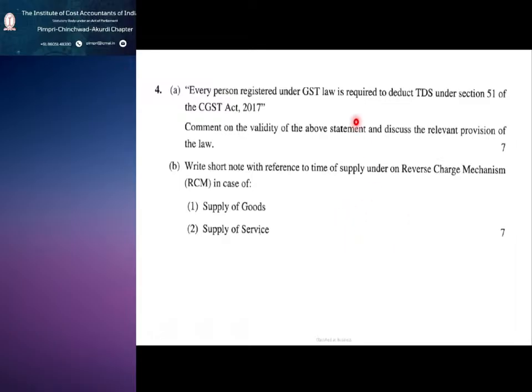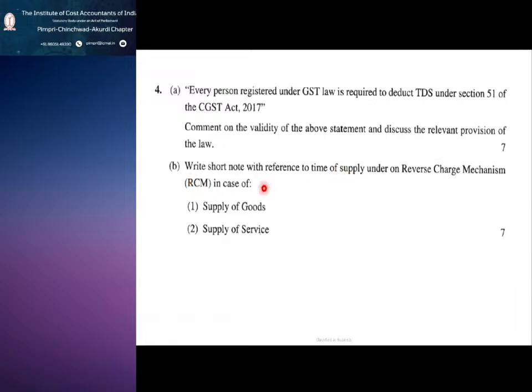So next you can see we are in the fourth question now. Fourth question is about TDS; I will come back to this TDS. We will go to our institute material for the TDS related, and we have a look at time of supply.